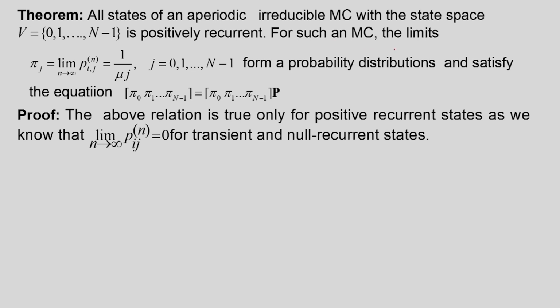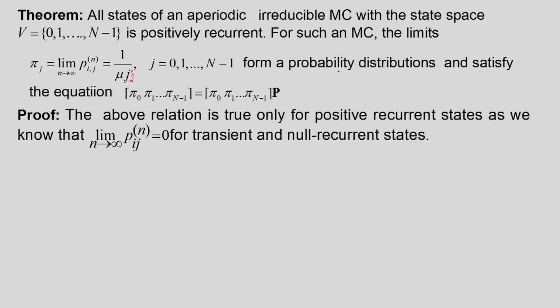Now, for such a Markov chain, the limits pi j are given by this. If I consider pi j, that is equal to the limit of Pij n as n tends to infinity, and I know that this is equal to 1 by mu jj, for j equal to 0 to n minus 1, which forms a probability distribution. So, what we claim is that the limiting probabilities Pij n as n tends to infinity, which we have derived to be 1 by mu jj, form a probability distribution.